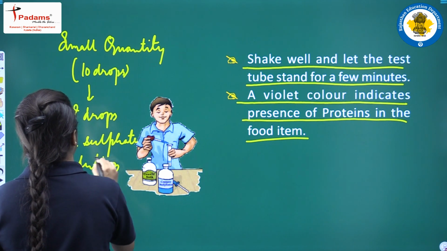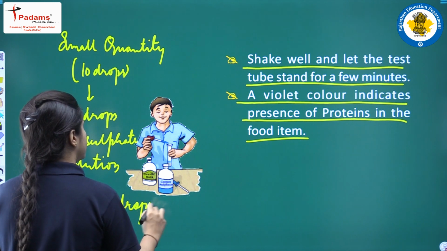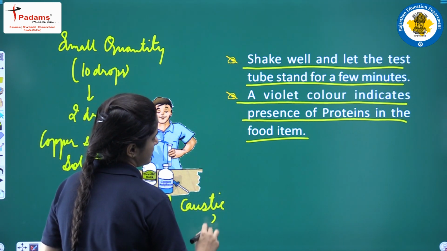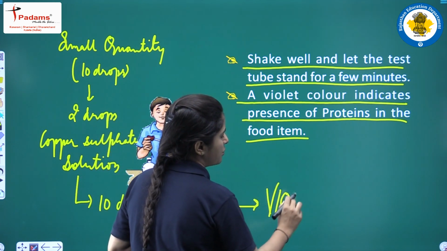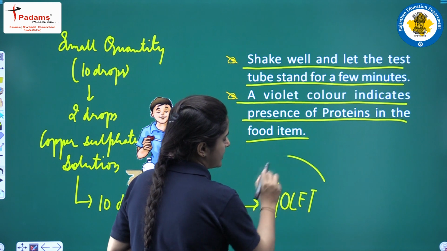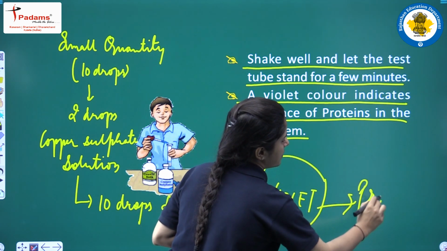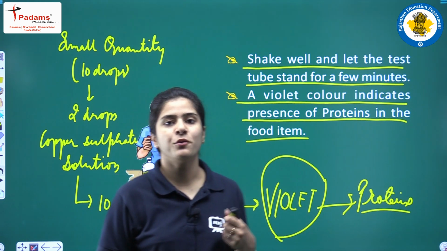And then students, we added 10 drops of caustic soda. And if its color changes into violet, then it means that proteins are present. So, this was the test for proteins.